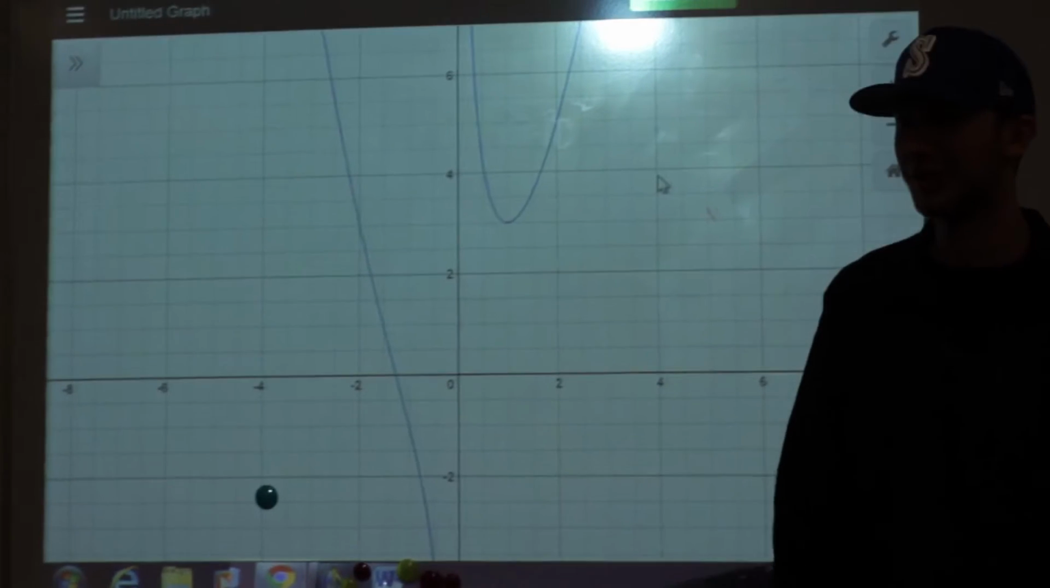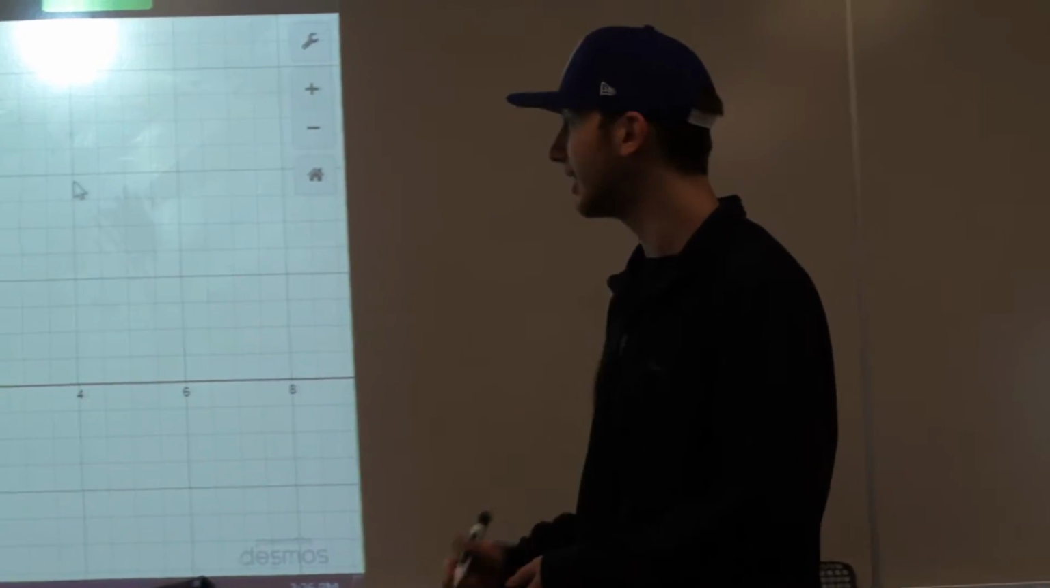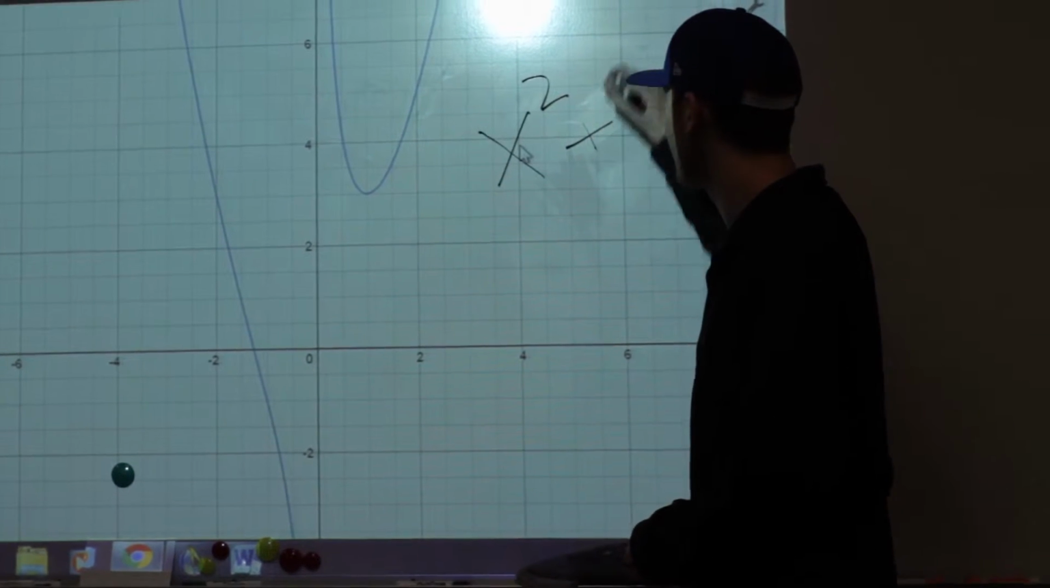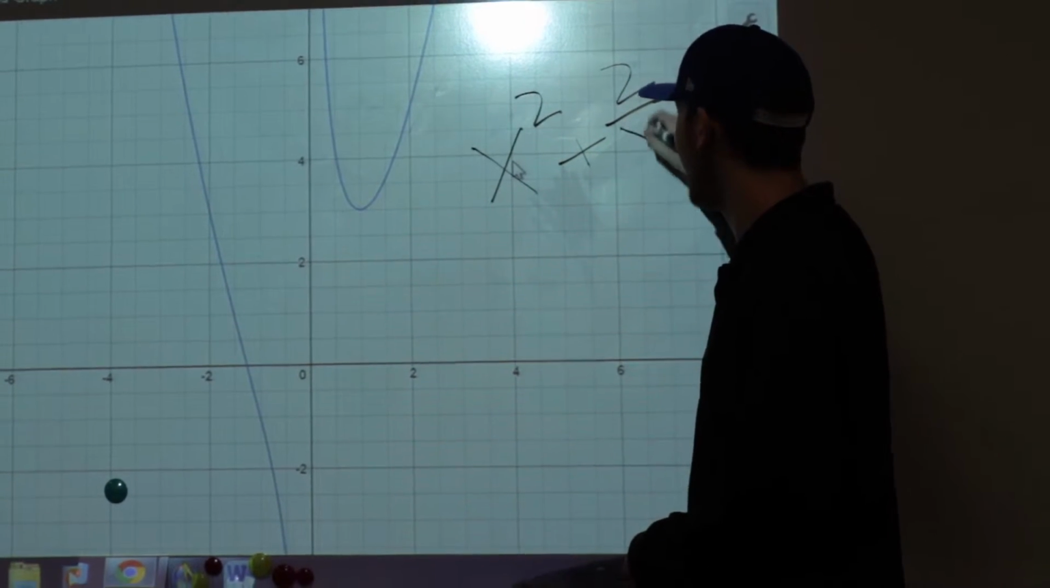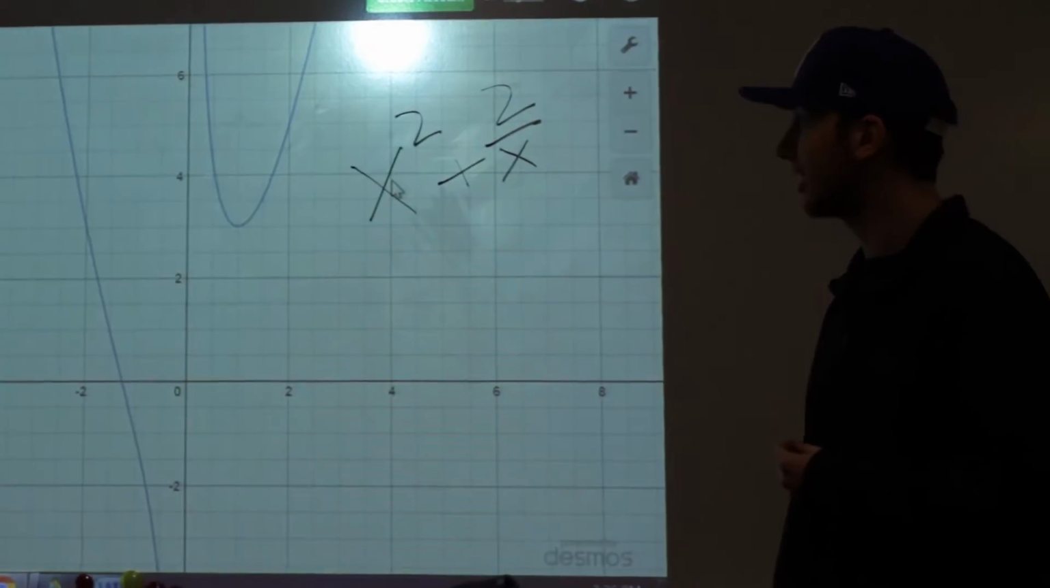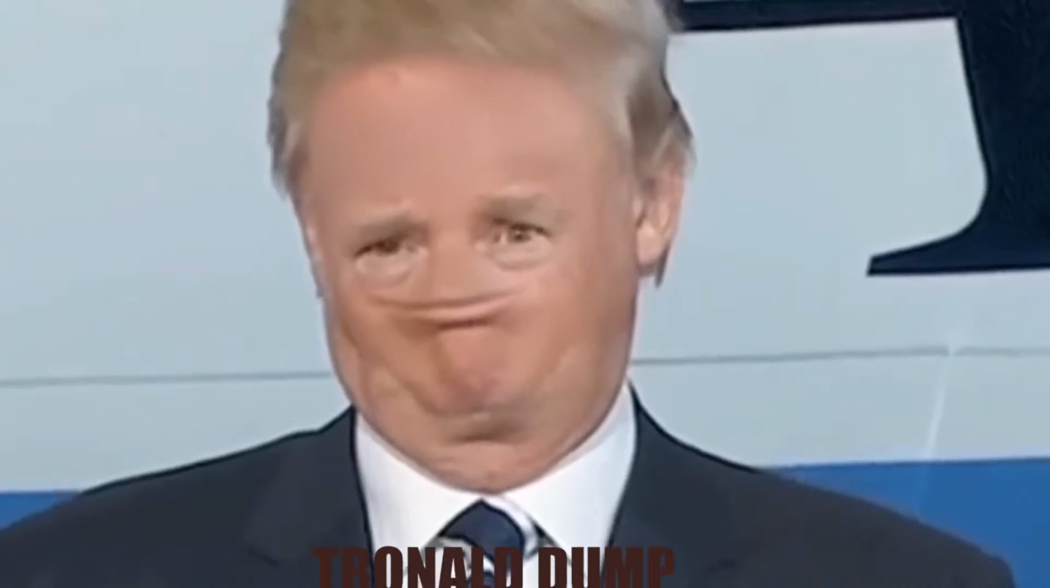I gotta figure out what my equation is. I already forgot. Alright, so my equation for this lovely little project assigned to us by Dex is x squared plus 2 over x. A very strange looking equation. Now, the candidate that my equation will represent is Tronald Dump.